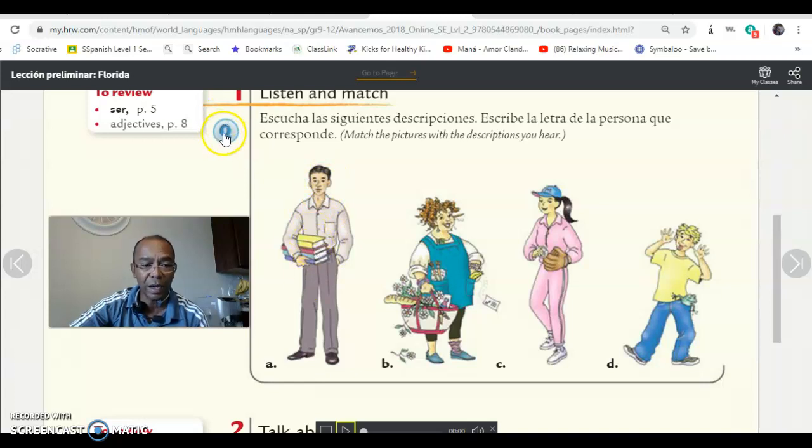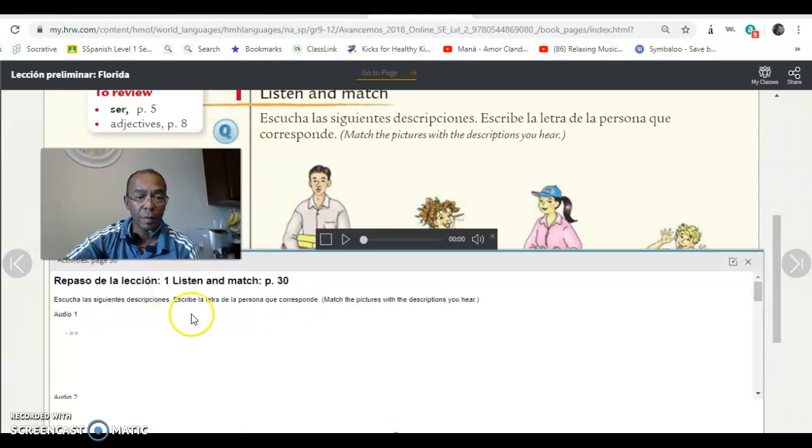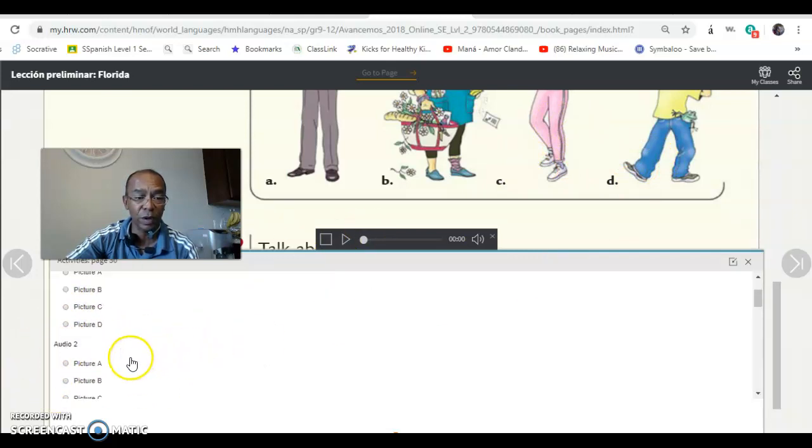So with that, you're going to go over here, you're going to click on question. And right here, you're going to listen to it again. And picture A will go with which one, right? So let's see, picture A is this person right here. Picture B is this person right here, C and D. So you're going to listen and select which one of these goes with the audio.